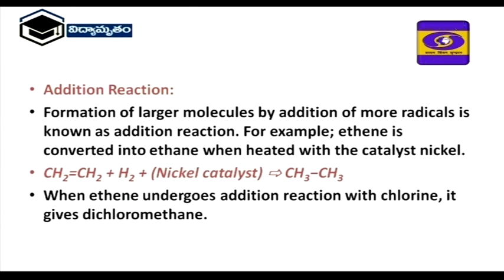Next, addition reaction. These addition reactions take place only in the case of unsaturated hydrocarbons, that is, alkenes and alkynes. Alkenes have a double bond. They add hydrogen in the presence of nickel catalyst, so they form ethane. The example here is ethene reacting with hydrogen to form ethane. And also, if acetylene is there, two H2 molecules react with the acetylene, and finally they also form ethane.